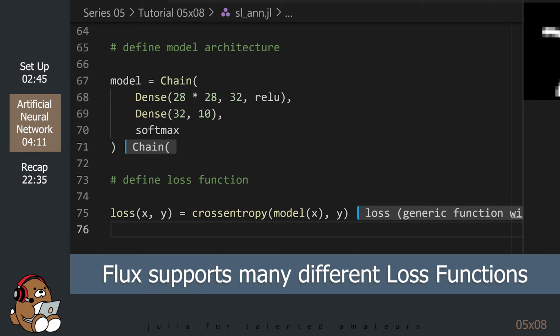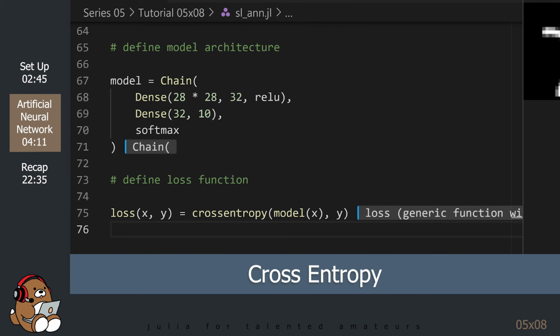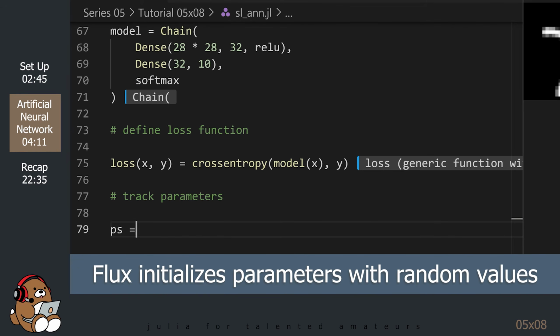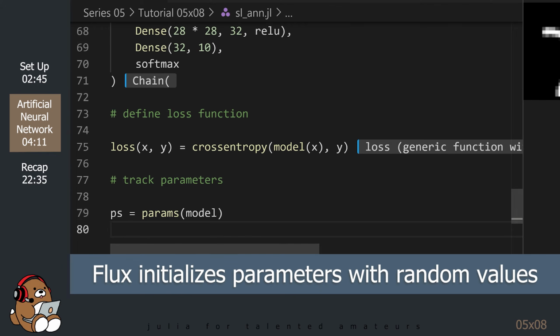There are many different loss functions used in deep learning, and the Flux.jl package supports all of the major loss functions. Today, we're using a loss function called cross-entropy. Again, more on this in the next tutorial. Our model contains a lot of different parameters. The Flux.jl package initializes all of those parameters using random values.